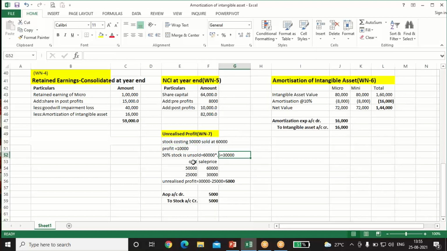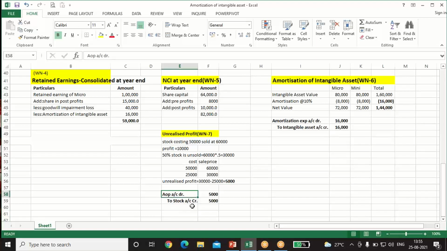Now we'll calculate the profit. If the cost was 50,000 for the subsidiary, the sale price was 60,000. Now 30,000 is the sale price amount which is still unsold with the holding company. So we'll do the cross multiplication, we'll get the cost 25,000. So 30 minus 25 is 5,000, the unrealized profit, which will have an effect on AOP and stock.